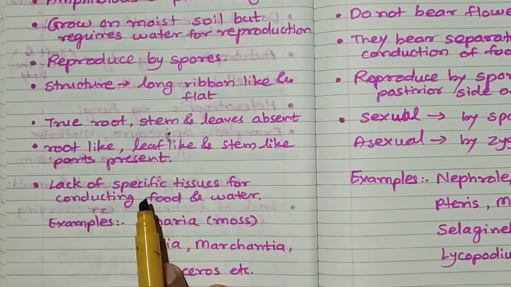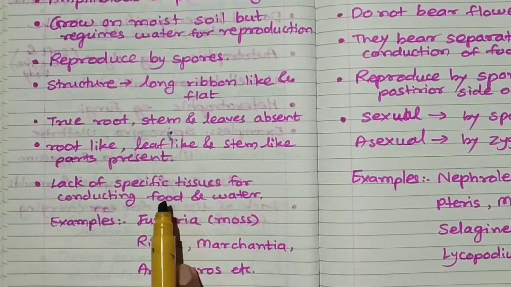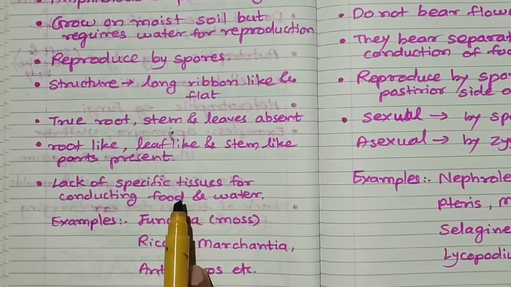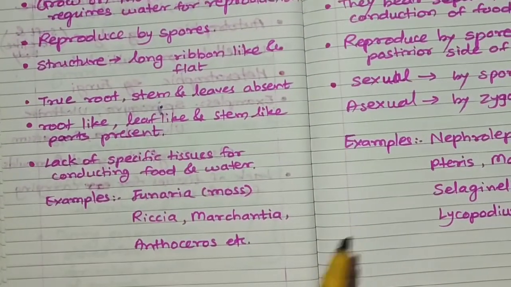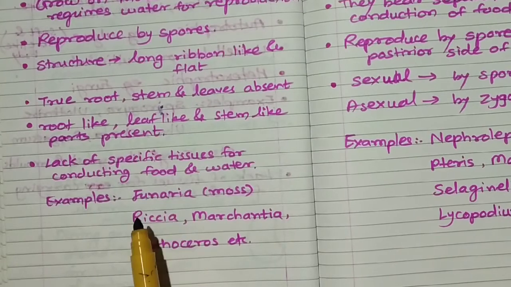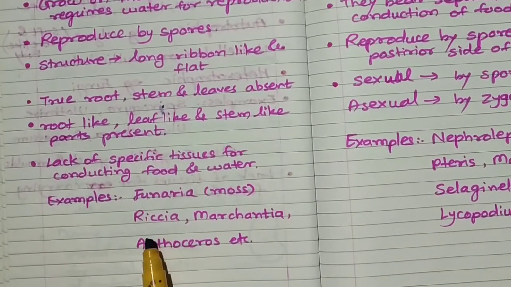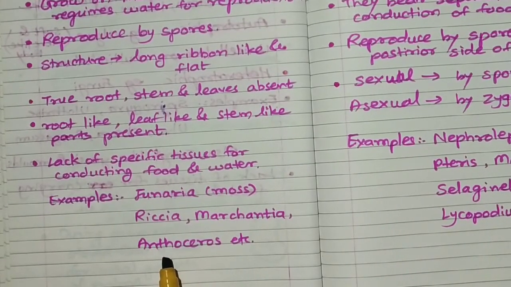These plants also do not have separate conducting tissues for carrying food and water. खाना और पानी कैरी करने के लिए इनमें सेपरेट कंडक्टिंग टिश्यूज नहीं होते. And here are a few examples of division Bryophyta: Funaria, moss, Riccia, Marchantia and Anthoceros.